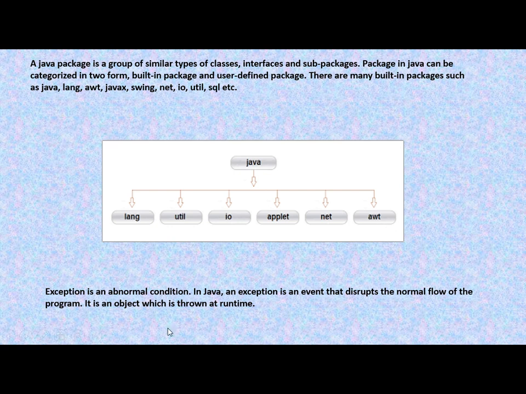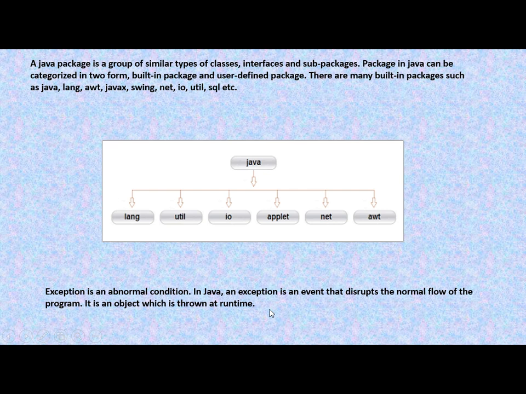Then we also came across a word, that is exception, which means if any exception is there in a method, then that is also declared by that method. Now what is an exception? An exception is an abnormal condition. In Java, an exception is an event that disrupts the normal flow of the program. So it is an object which is thrown at runtime.